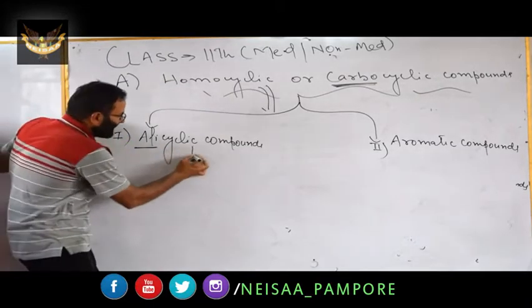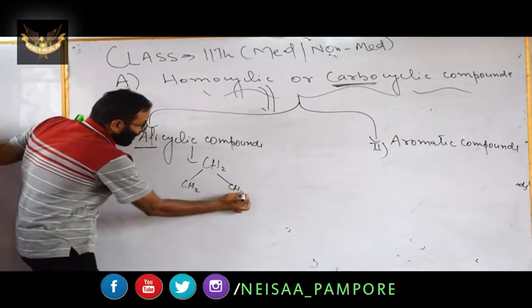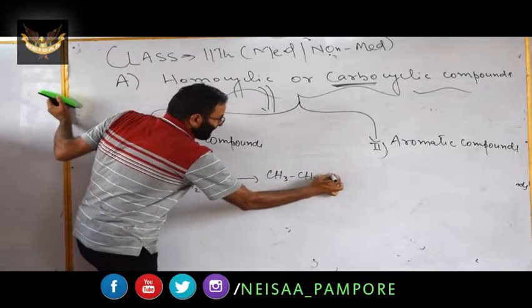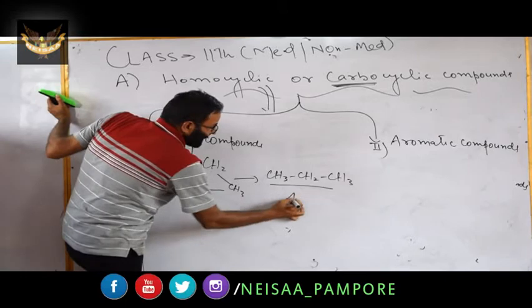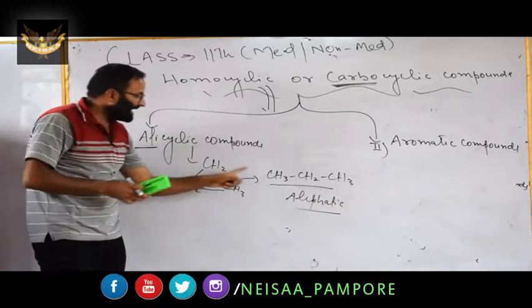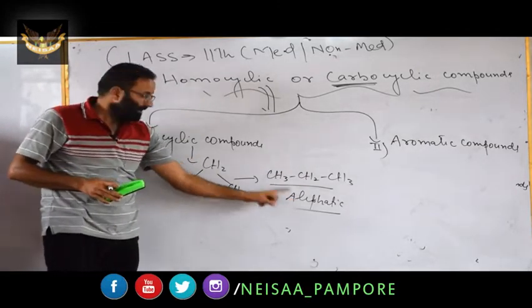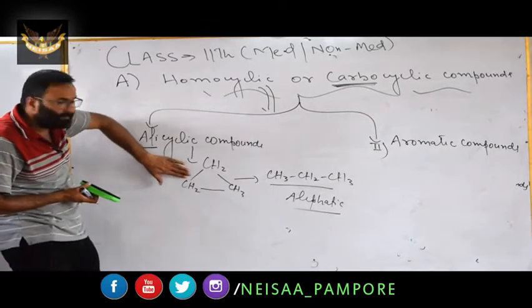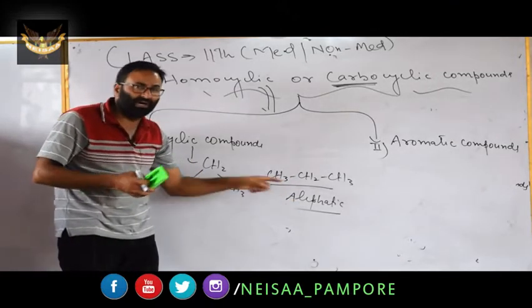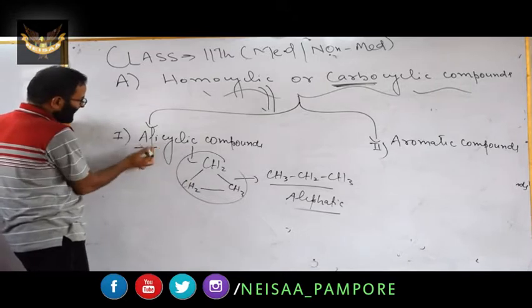Dear students, for example, cyclopropane is a cyclic compound, but in properties it resembles normal propane, which is an aliphatic compound, which we have already studied in classification. Remember this point. This is a cyclic compound, but in most properties it resembles aliphatic compounds. Hence this category is known as alicyclic.